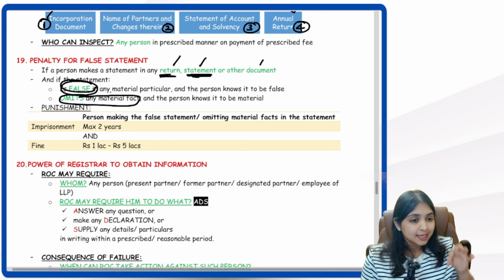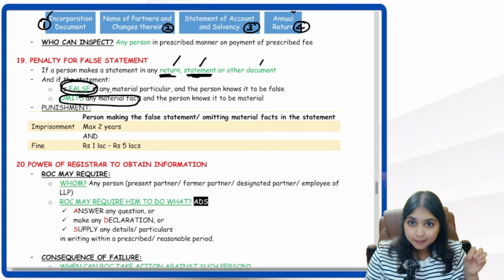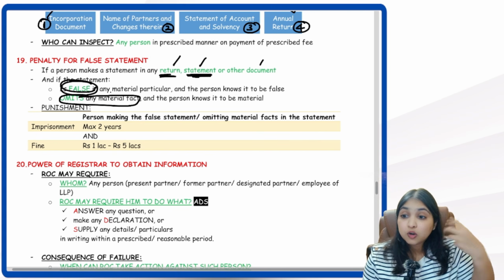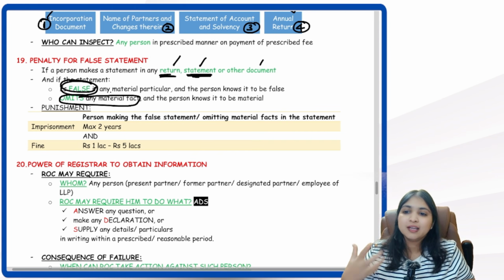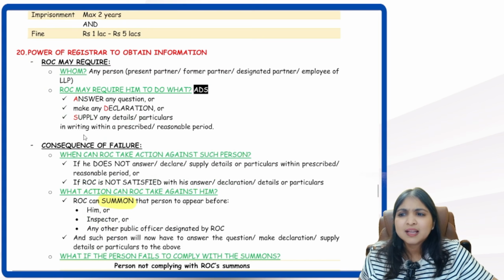So if you are making any return or statement or any document, and in that you are putting a wrong statement, a false statement, or if you are omitting, hiding important information, then punishment will come into the picture.